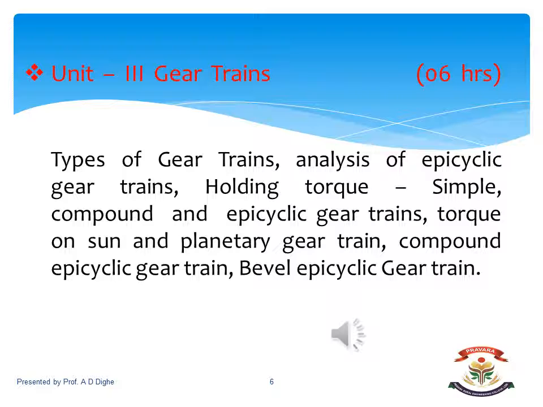Also, we have to do the analysis of sun and planet gear train, compound epicyclic gear train, and the bevel epicyclic gear train. These are the different types of epicyclic gear trains that need to be chosen according to the appropriate application.